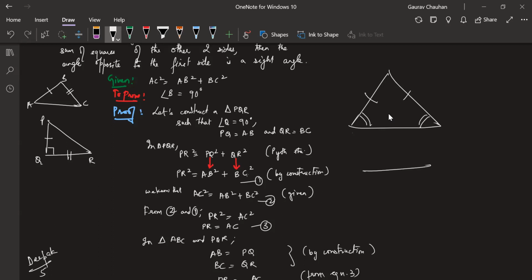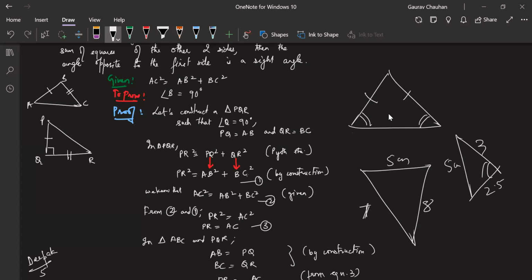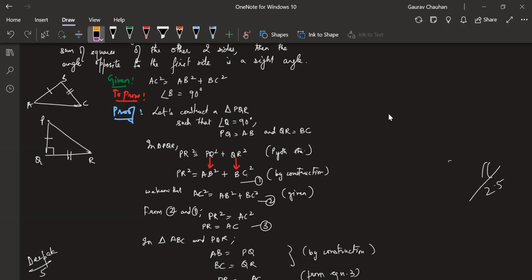If I have one triangle in which this is 5 centimeter, this is 7 and this is 8, and I have another triangle where this is 5 centimeter, but this is 3 and this is 2.5, do you think these two angles will be equal? No, sir. No, right? It happens in a single triangle, sir. But am I clear why your logic does not work here? Yes, sir. I understand.